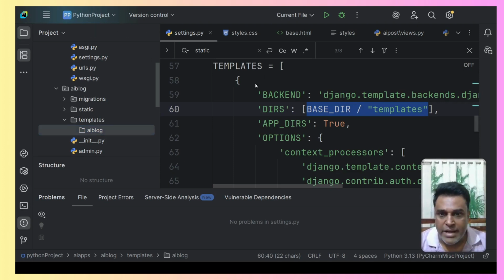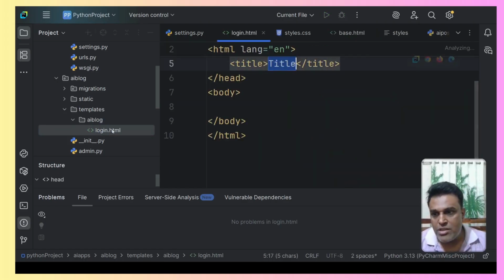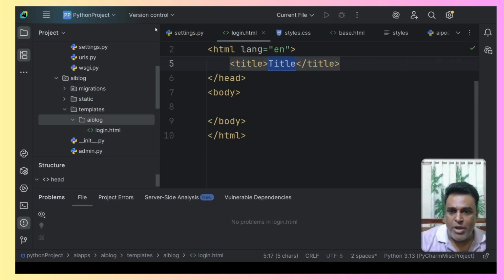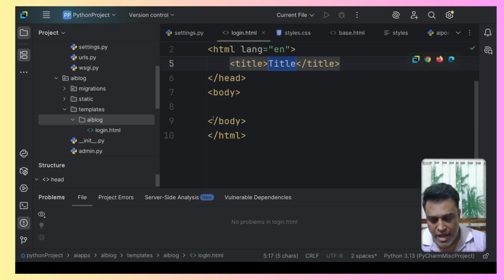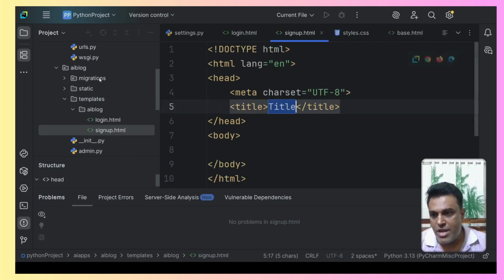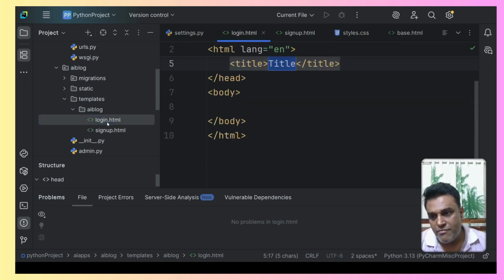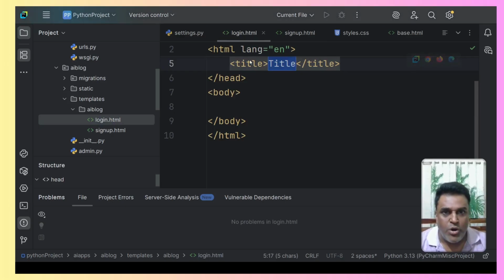So inside that I will be creating an HTML file that is login.html. As you can see over here, I have just created it, and then I will give a right click. Now this menu that I'm looking at, maybe you're not able to see, because I'm not sharing that screen, but yes, that menu gets popped up and you can create it if you're using PyCharm. Then we will be creating the signup.html. So as you can see, there is login.html and signup.html. And now I'm going to copy paste certain code from another file.